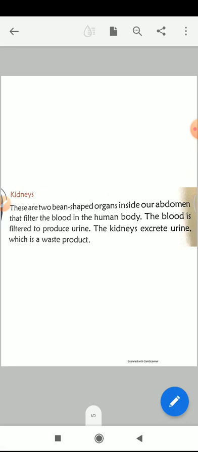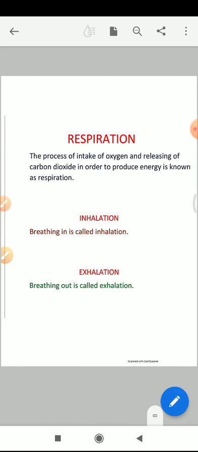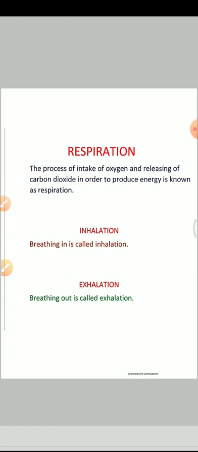Okay students, so we finished our internal organs. Then we will read about the respiratory system. Respiration means the process of intake of oxygen and releasing of carbon dioxide in order to produce energy. Do one thing students, put your finger near your nose.